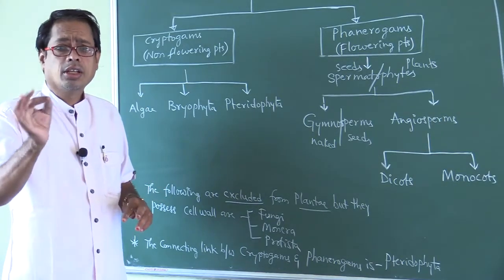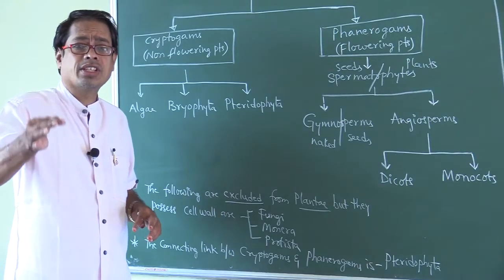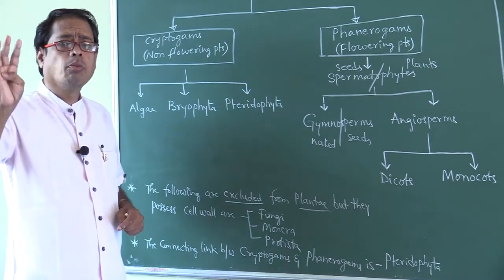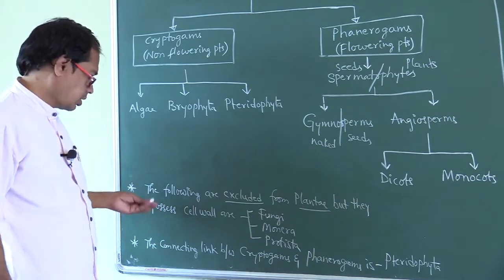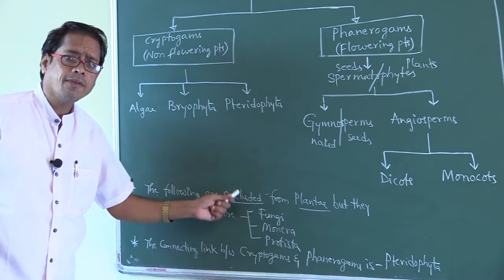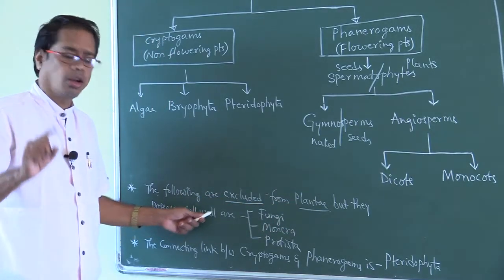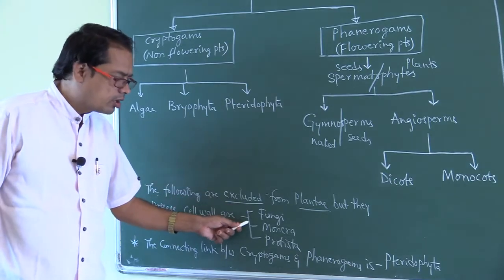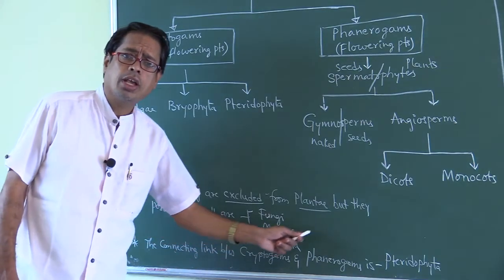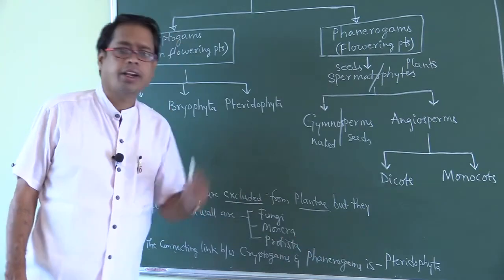No. Organisms with a cell wall that are excluded from, separated from Plantae are fungi, monera and protista. The connecting link between cryptogams and phanerogams, that is non-flowering and flowering, is Pteridophyta.